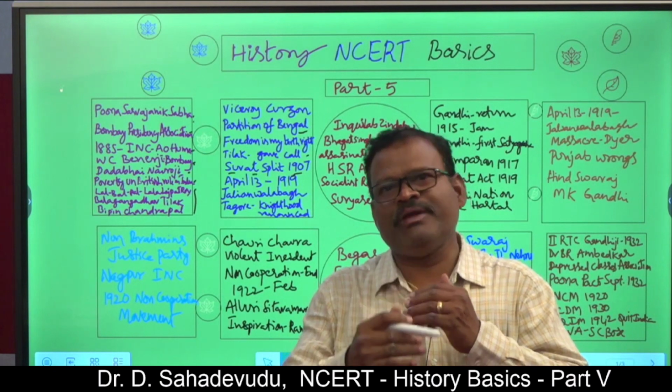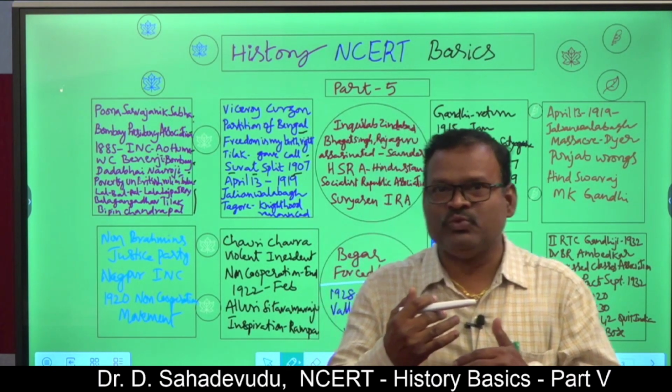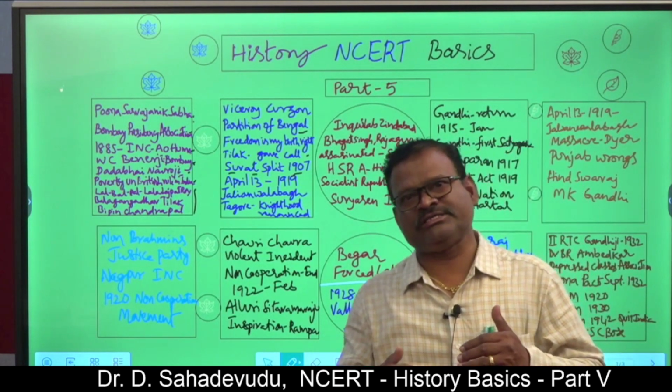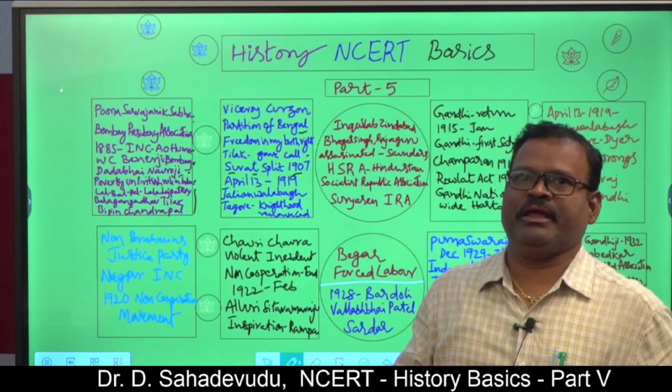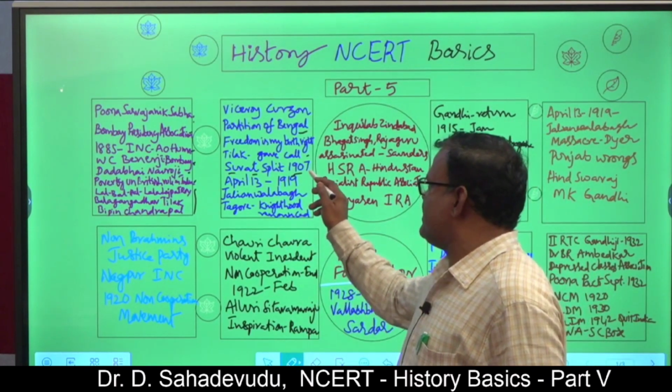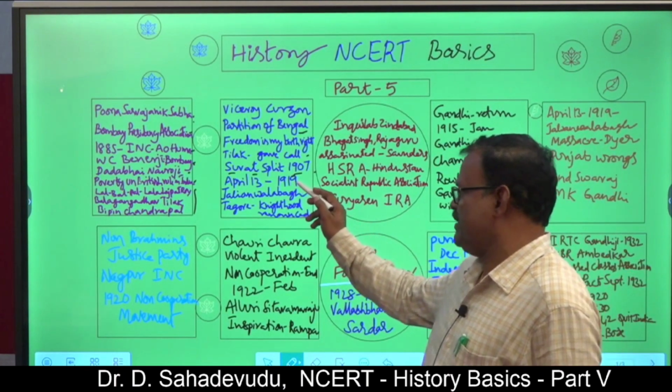There were many disputes, and the moderate leaders who dominated the Congress expelled the extremists from the party. So from 1907, it is an era in the Congress meant for the Surat split.